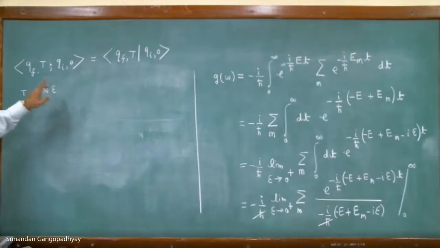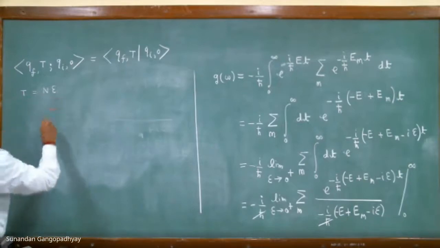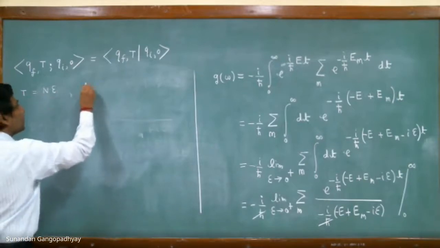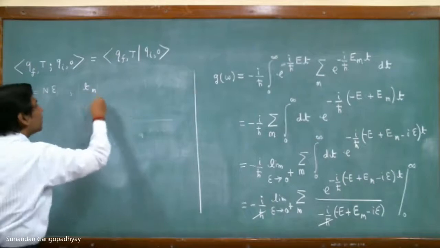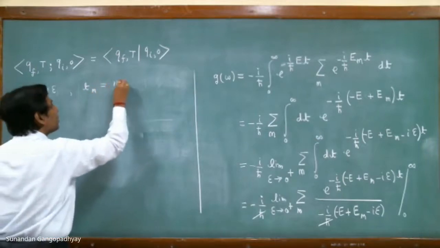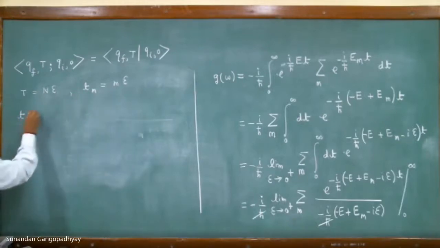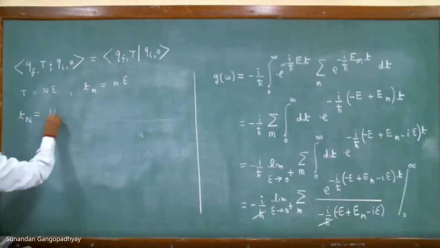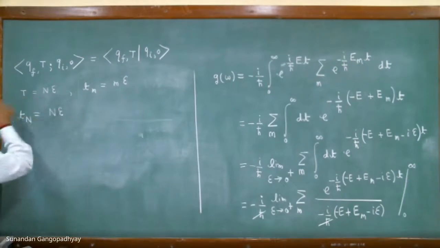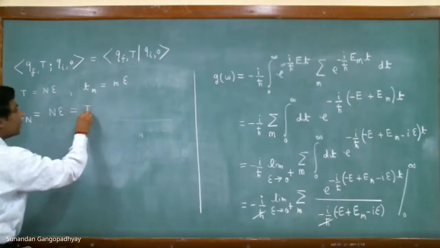Each time slice is epsilon. Therefore, the time after m intervals is nothing but m epsilon. If I put small m equal to capital N, then T_N is N times epsilon, which is the total time interval, capital T.